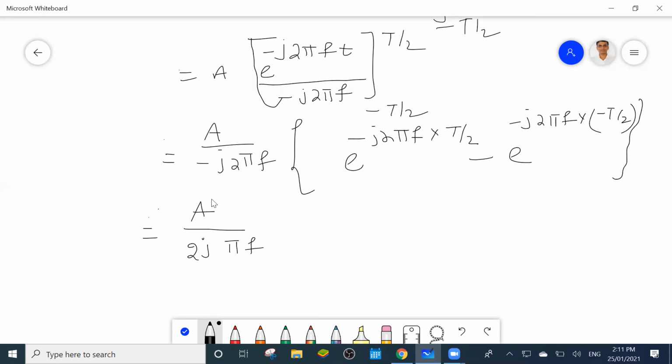I multiplied that minus. So e to the power j, 2 cancels, so pi f T, minus e to the power minus j pi f T.